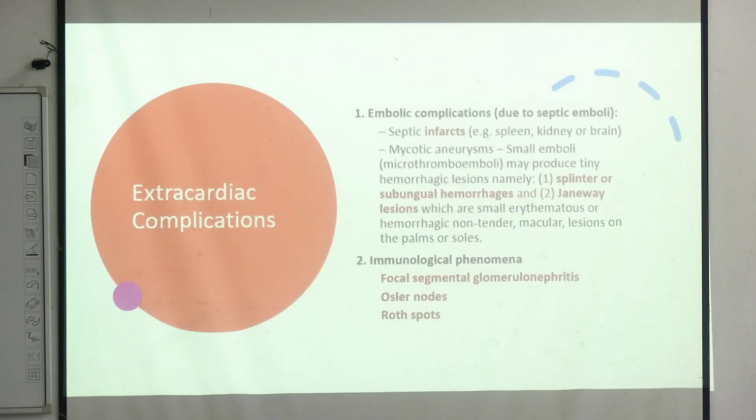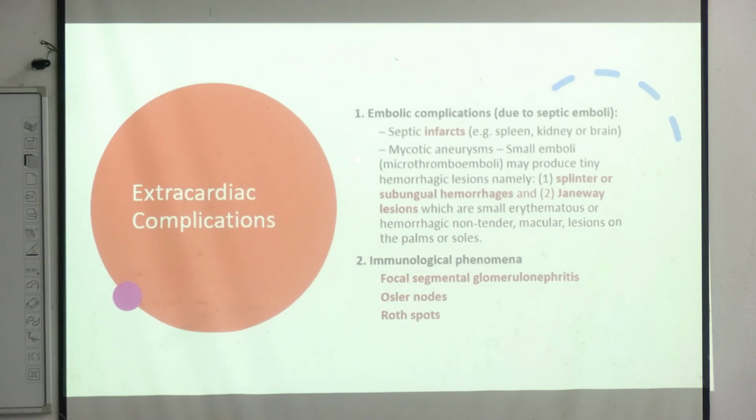And these are the extracardiac complications which can occur. This is due to the embolic complications. Why embolus? Because the vegetations were friable and they can form emboli and lodge into other organs, leading to these complications. One is a septic infarct. They can lodge into the spleen, kidney or brain, causing septic infarcts.